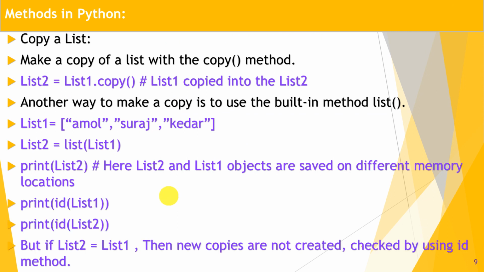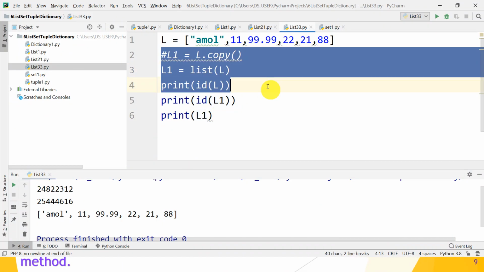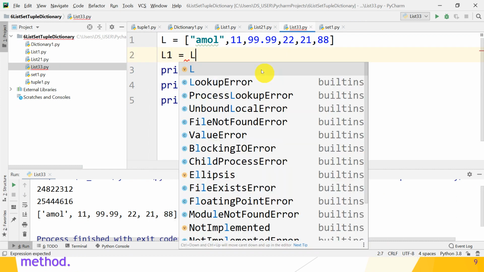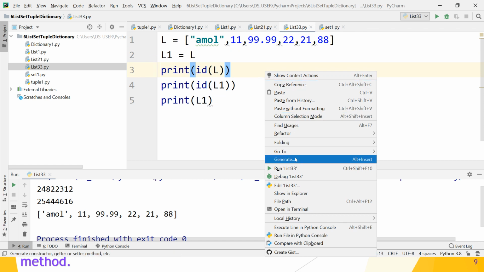Another way of copying is to assign one object directly to the other. But what happens, guys? Let's check in the PyCharm IDE. Remove that part. You can directly assign L to L1. Is it possible? Yes, but L1 directly assigned to L means L and L1 point to the same memory location, and no new memory location is assigned for L1. How can we check it? Using the id method. If L and L1 have the same ID, that means they refer to the same object.